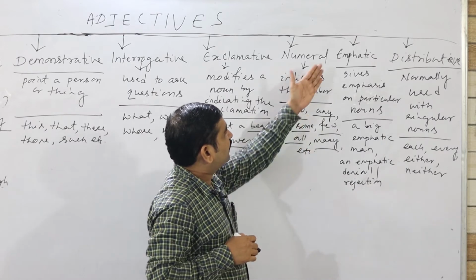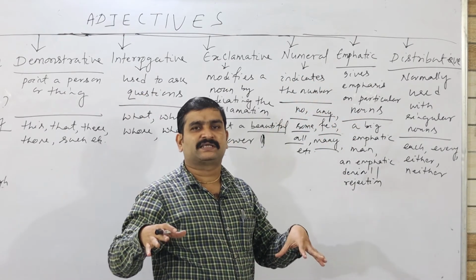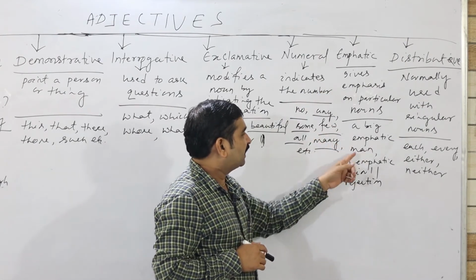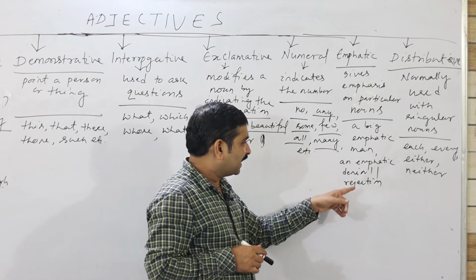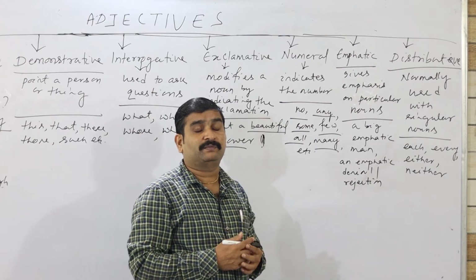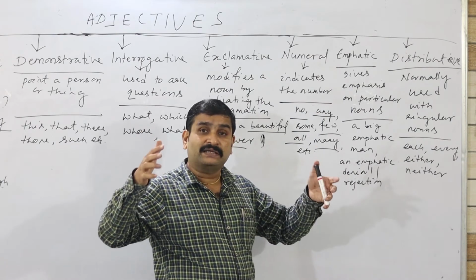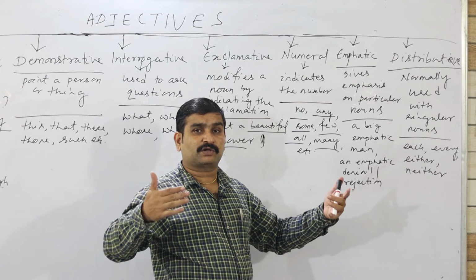Now coming next, emphatic. What do you mean by emphatic? Where emphasis is given. One example: an emphatic denial or rejection. Where we very much say that this is an emphatic win. So we give emphasis on a particular thing, put stress on a particular thing.